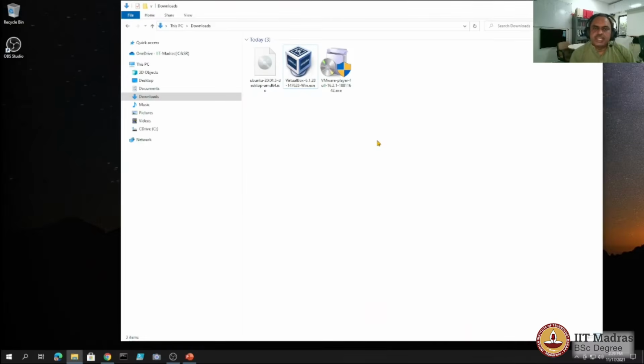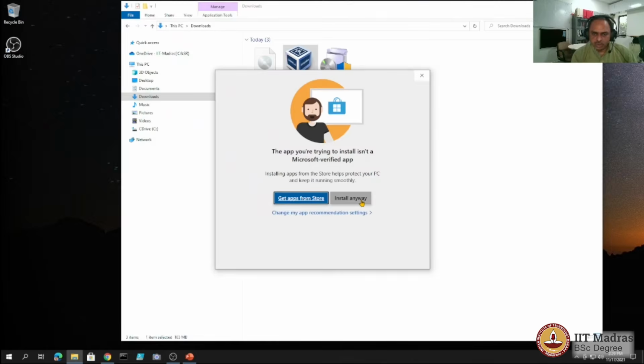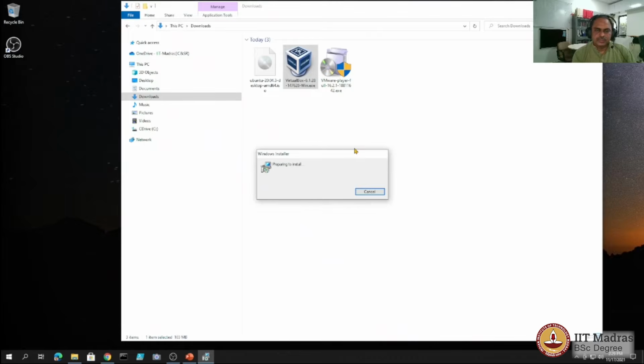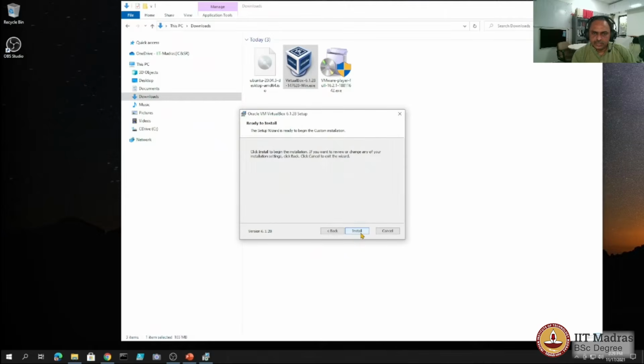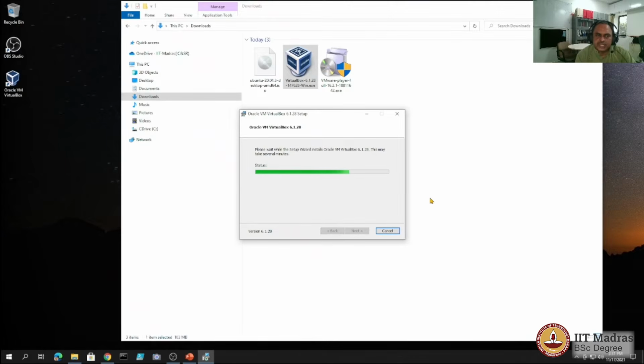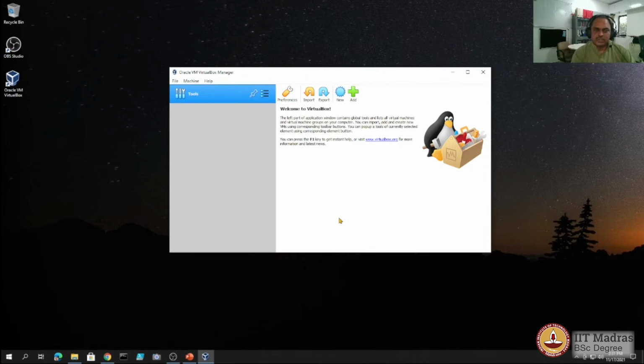So we have downloaded the installation media. So we will first install the VirtualBox. So right click on the icon and run it as an administrator. You can override the alert and go ahead and install it anyway. So you see that it's installing now. So there's an icon for Oracle VM VirtualBox created on the desktop. So here is the Oracle VirtualBox manager that has got launched.